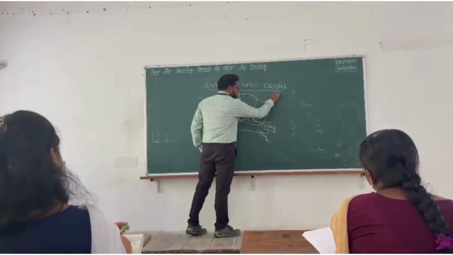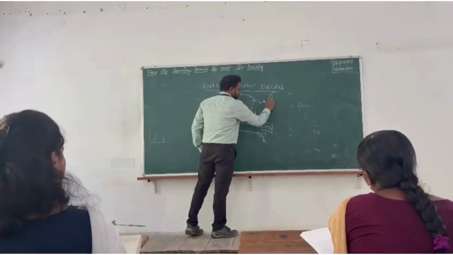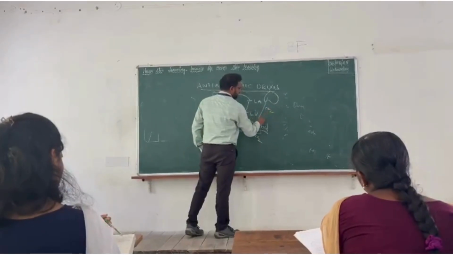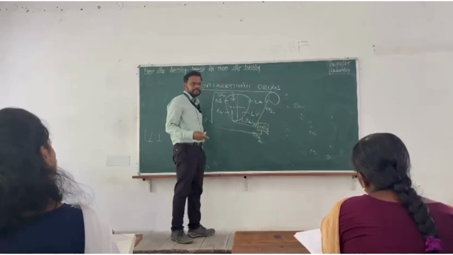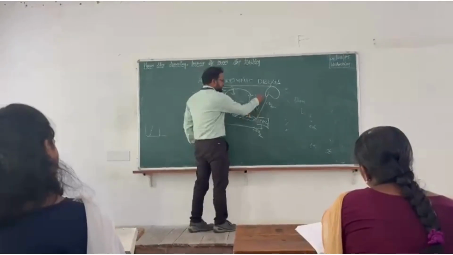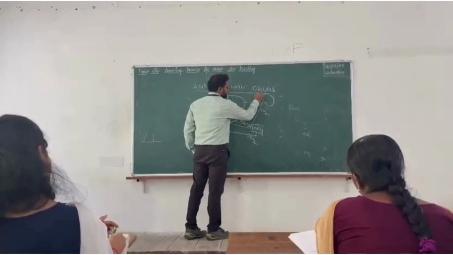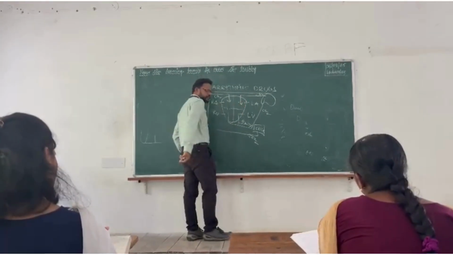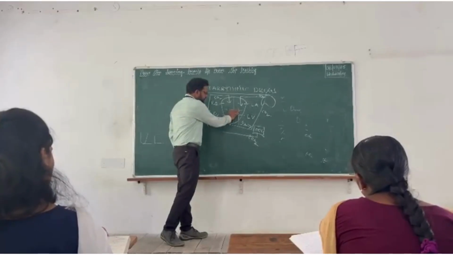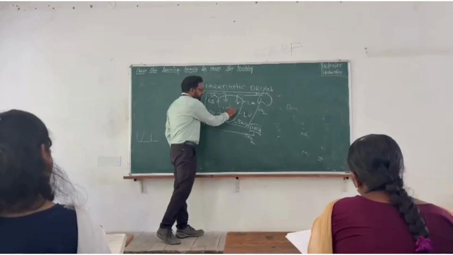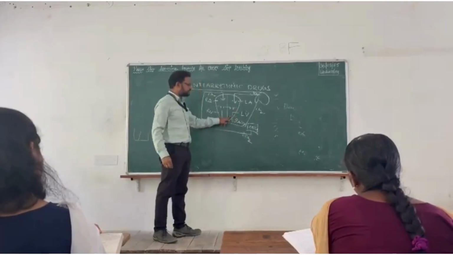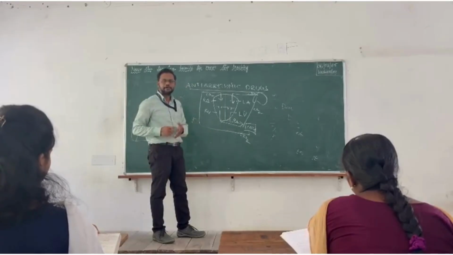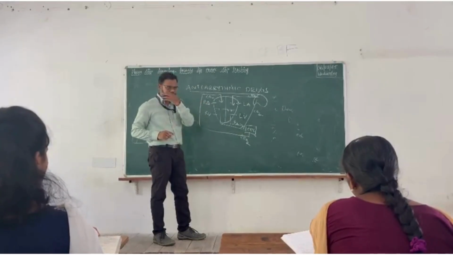From the right ventricle, it will go to the lungs, where the carbon dioxide will be exchanged for oxygen, and you will get oxygenated blood. That will be dumped into your left atria. From the left atria, the oxygenated blood again will enter the left ventricle. Again, the cycle will be repeated. This is the general phenomenon happening in our body.